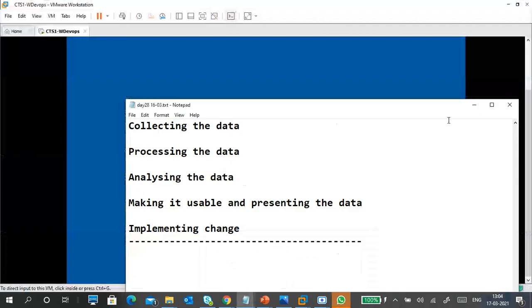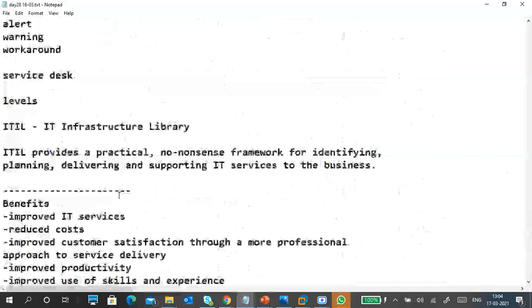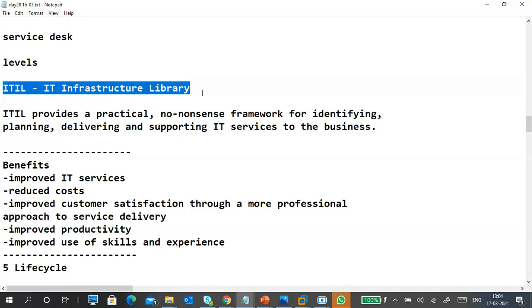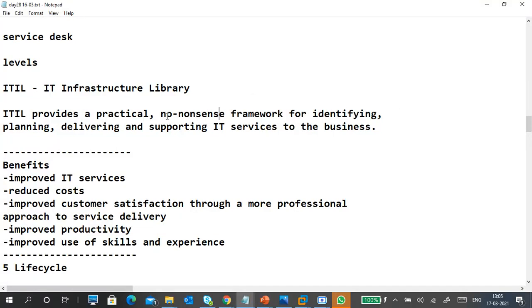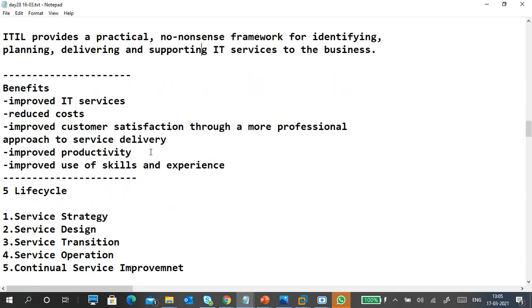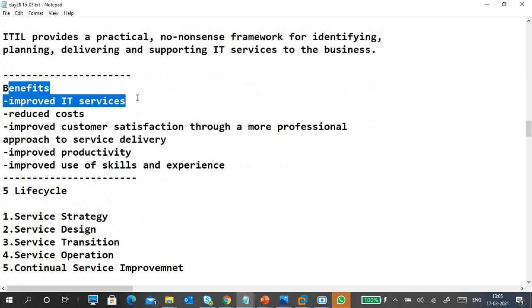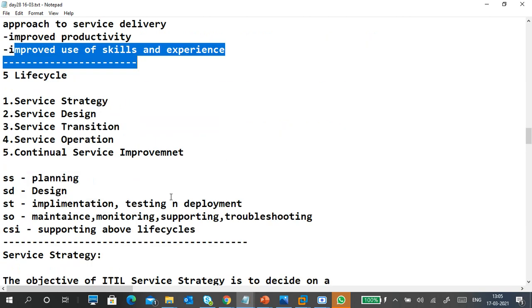One more time, I'm going back to my ITIL. Okay. So here again, what is ITIL? IT Infrastructure Library, which provides a practical, no-nonsense framework for identifying, planning, delivering, and supporting IT services. You can create any example for explaining these things. Benefits of ITIL: improve IT services, reduce the cost, improve customer satisfaction, improve productivity, improve user skills and experiences.